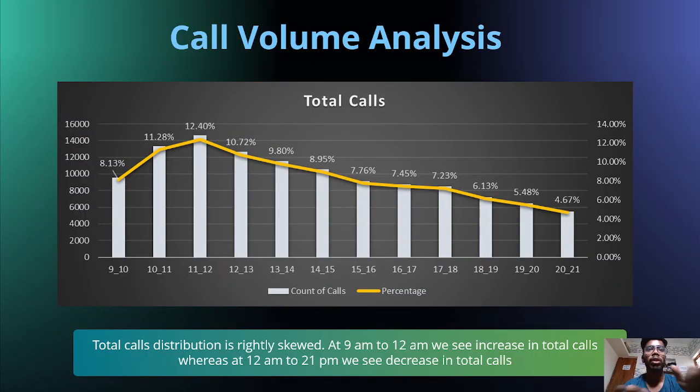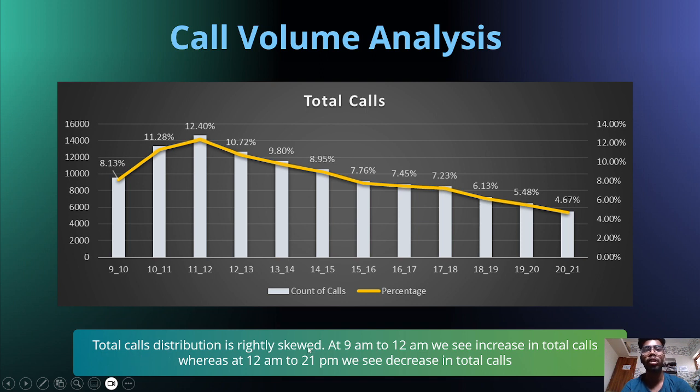What we have observed is that the total call distribution is slightly skewed to the right. Most of the maximum values are on the left side, and on the right side the values are slightly decreasing.